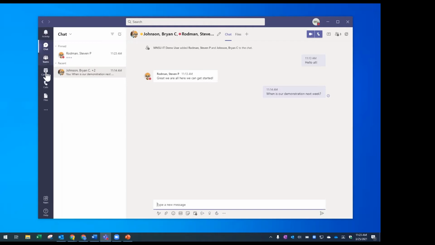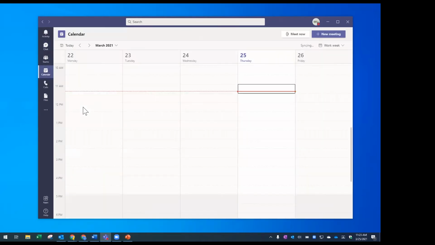So now I'm off that, and I'm actually going to go to my calendar and just see what happens when Steve sends the newest message. Okay, so the message does still come in. So it's more of an indication to your coworkers maybe not to send during that time, but it does not actually stop the messages from coming in.